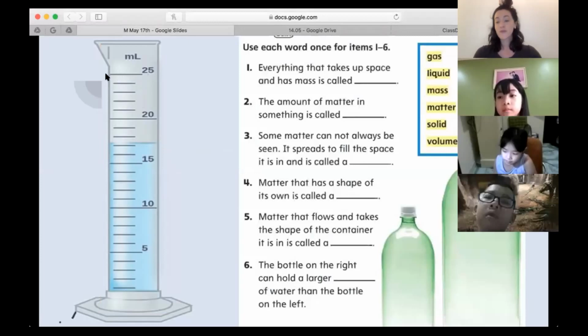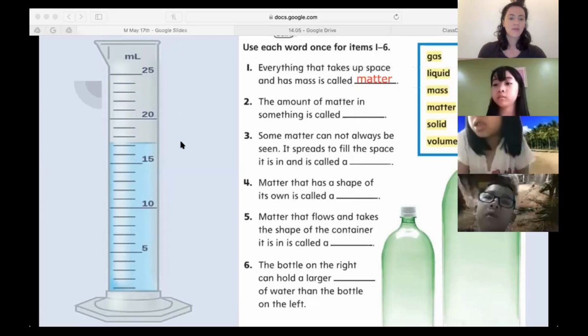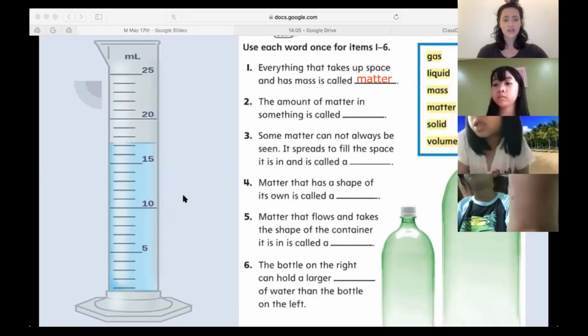Okay, let's try our best here. Number 1. Remember, this is just a quick review. Who can do number 1? Go ahead and raise your hand with the button on Zoom. Everyone should know this one. Ben, I should see your hand up. Perry, I should see your hand. John, Leo. Everyone should know number 1. All right, let's have Kat. Kat, go ahead and do number 1. Everything that takes up space and has mass is called matter. Very good. Excellent job. Sorry, guys, my Wi-Fi is not too good today.